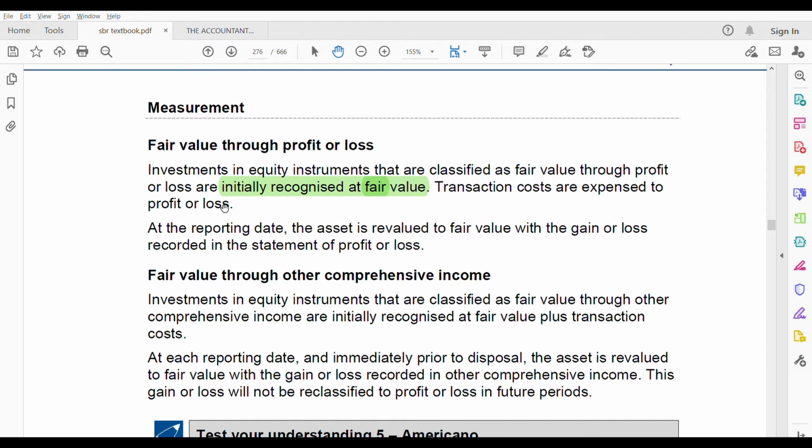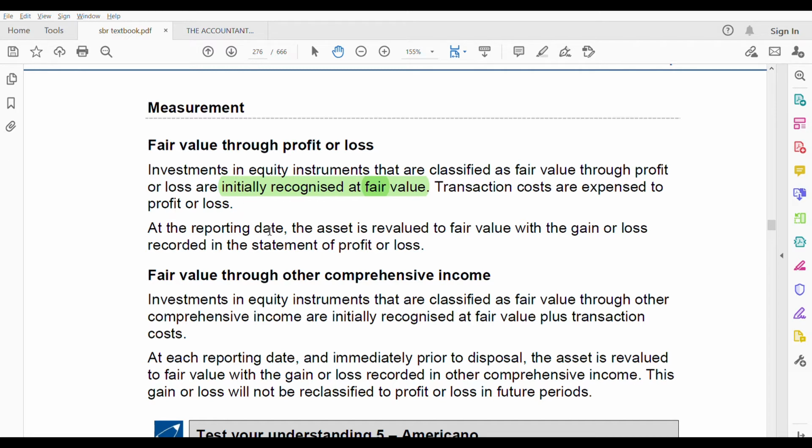Transaction costs are expense to profit and loss. Yes, transaction costs you have to deduct. For example, your issue cost, or if you are issuing at discount. But normally equity shares and all you don't issue at discount, like how you do for financial liabilities and all, like bonds and debts and all.